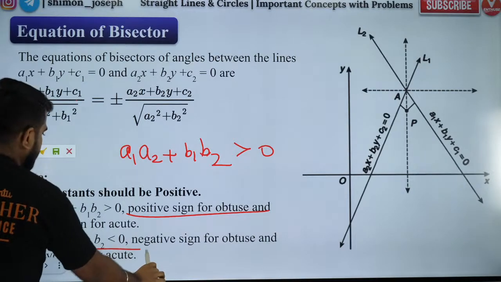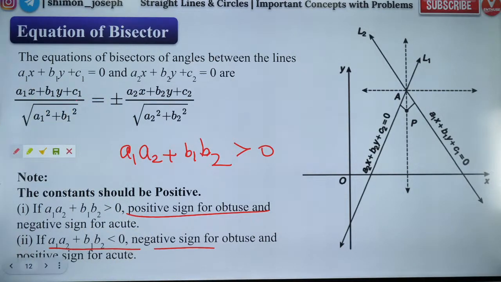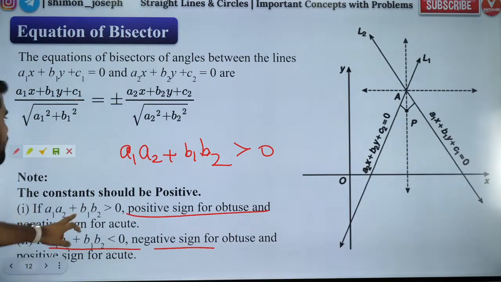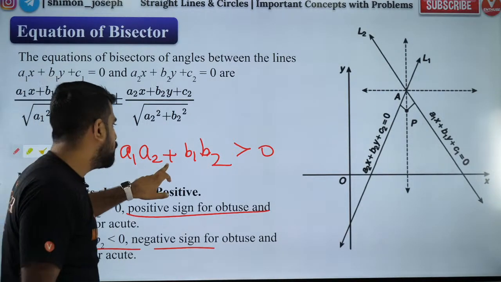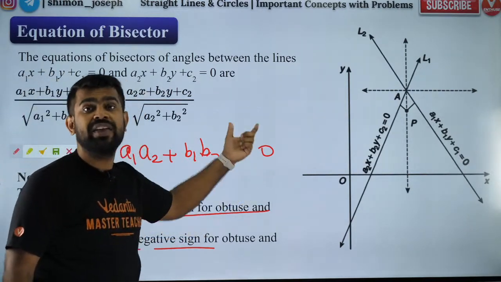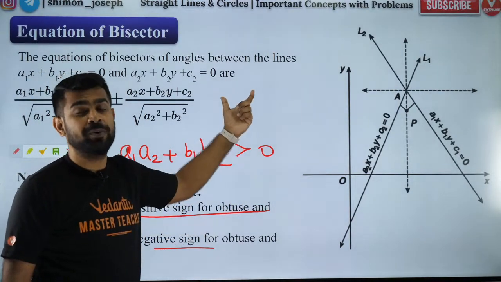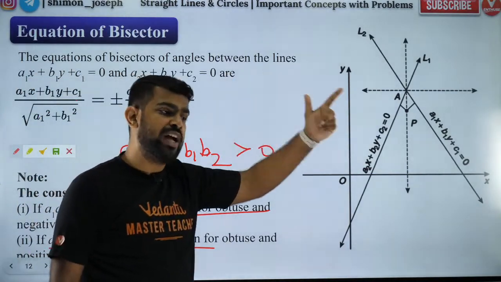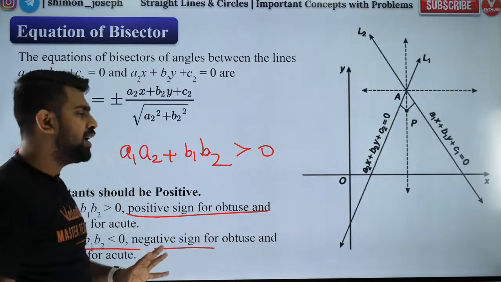If it is negative, minus will be the obtuse angle bisector. Okay, very simple. So if this product A1 A2 and B1 B2, when you sum it up, is positive, then the plus sign will be for obtuse angle. If it is negative, then the plus sign will be for acute angle. That's it. This is what we have to use.